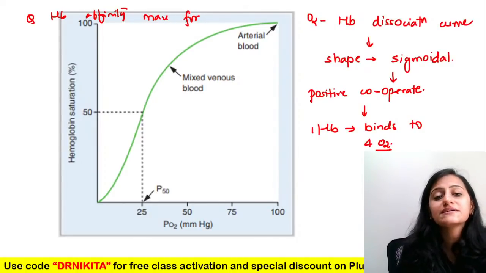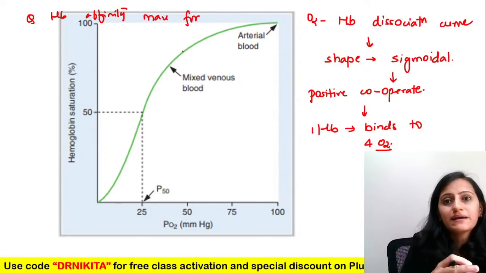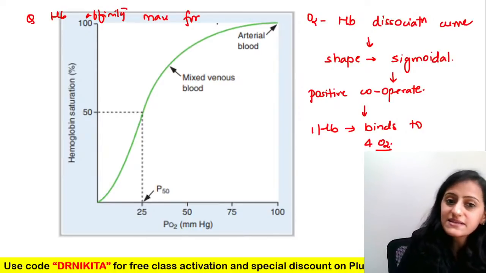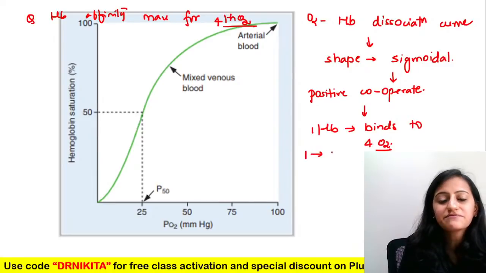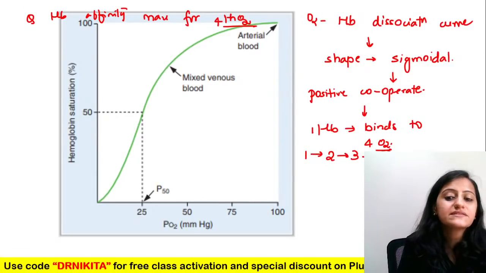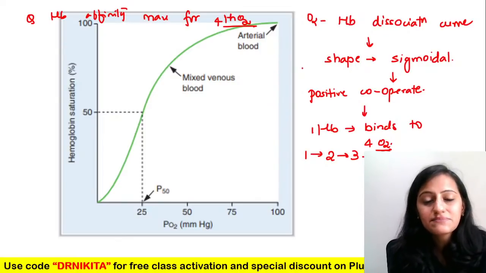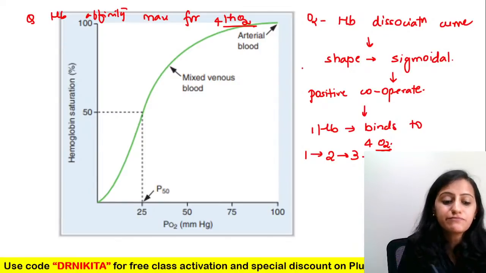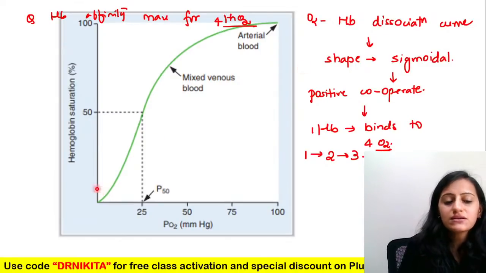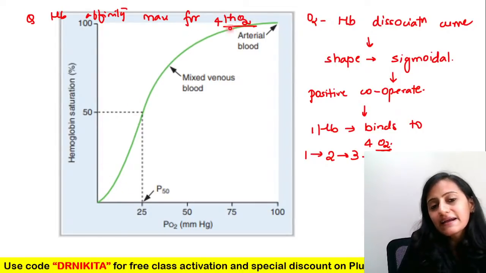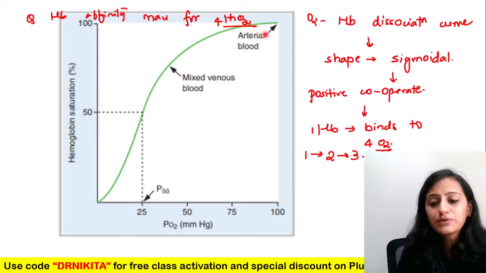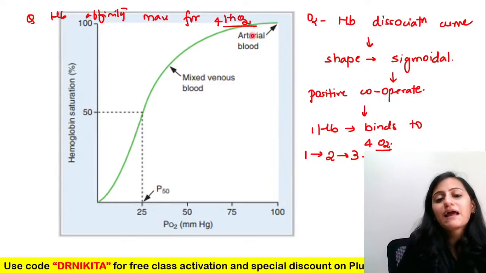Is hemoglobin affinity, or hemoglobin binding, maximum for the first, second, or fourth oxygen? It is the fourth, because binding of the first facilitates the second, that facilitates the third, and that facilitates the fourth. So it is the maximum for the fourth, right? What we see in the curve is that it is slow rising, then it becomes steep, and then you have the plateau which comes.